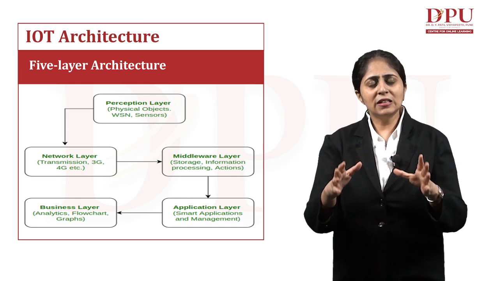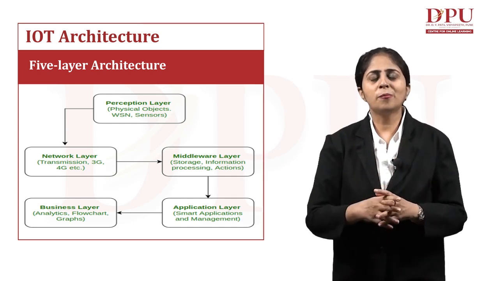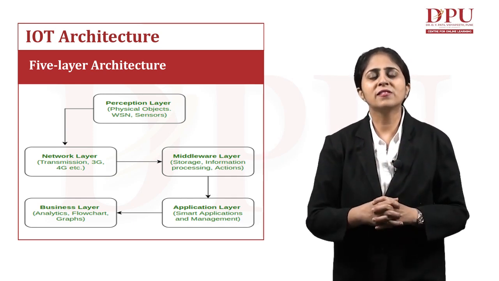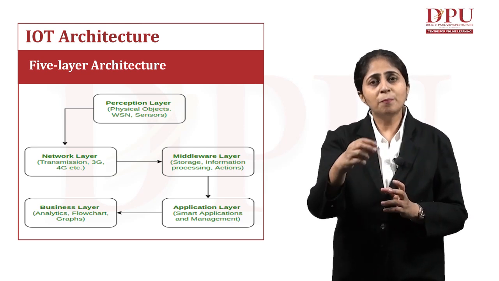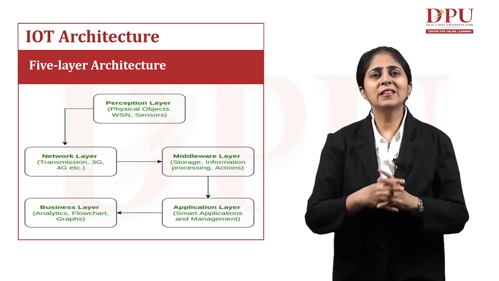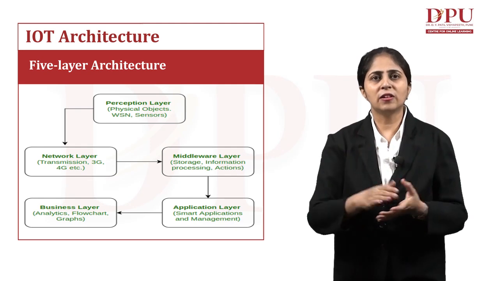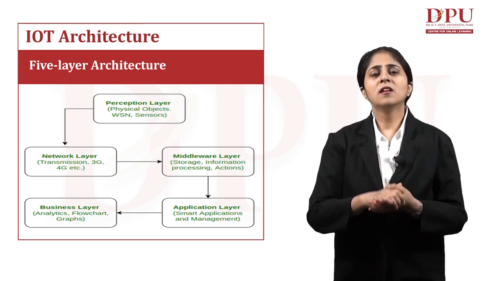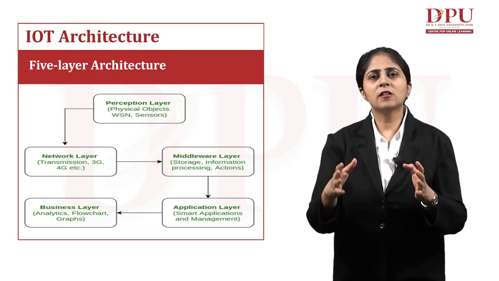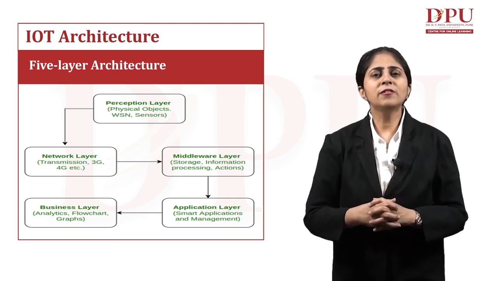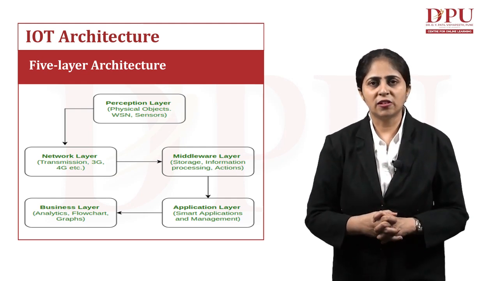These basic physical objects are part of our perception layer because they are perceiving these activities. So the physical objects or the sensors that we have are all part of our very first layer, the perception layer.